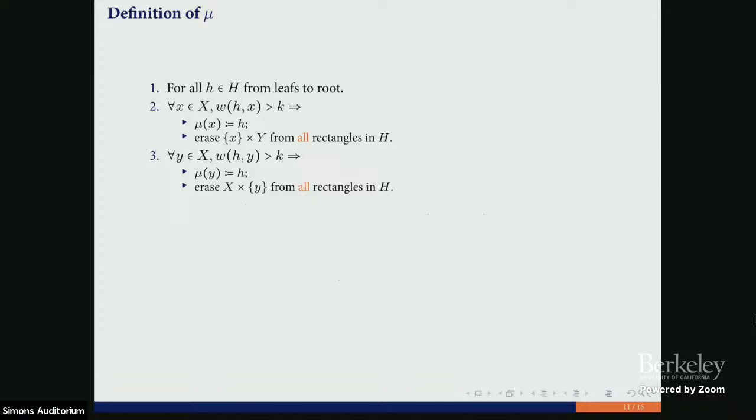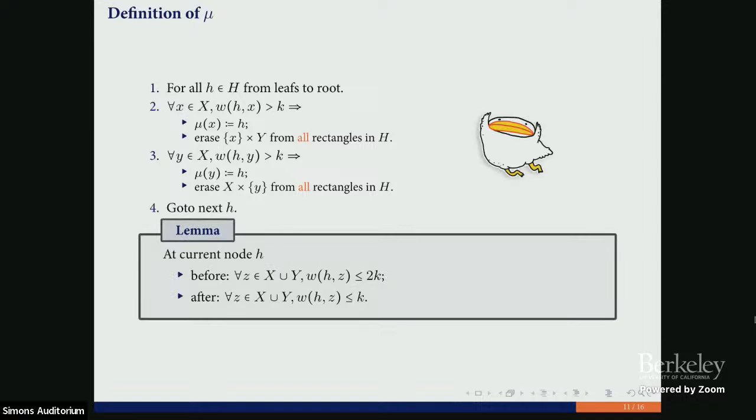We put these instances into this node, and we erase these instances from all rectangles in this protocol. We completely erase them from our universe. We do the same with Bob's side, and also erase everything from our universe. So it may affect the measure. The measure can decrease for future instances. And we repeat this process.